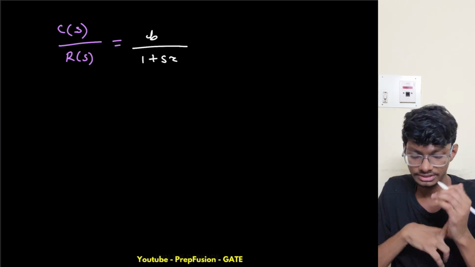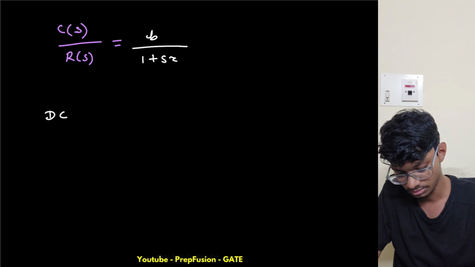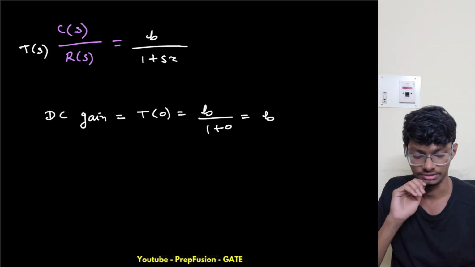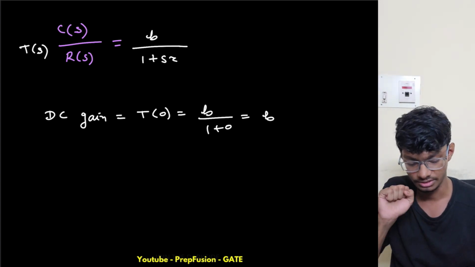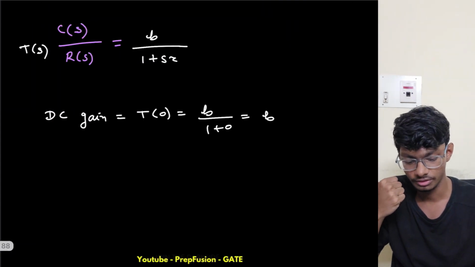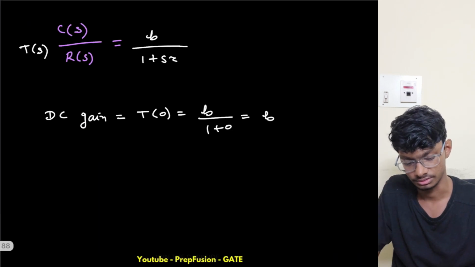So what did I get? What is the DC gain? DC gain of the CLTF is equal to T of 0, which is b by 1 plus 0, which is equal to b itself. So my DC gain is b. Now b is not equal to 1, so this is non-unity. That's why the name is first order system with non-unity DC gain.